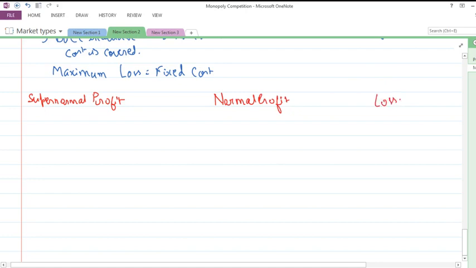So let's have three different diagrams for it and see how a monopolist functions in each case. So this is the y-axis and this is the x-axis. On the x-axis we have output, on the y-axis we have price. This is the point of origin.